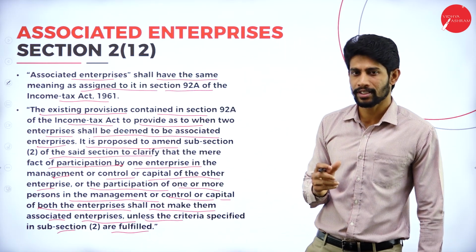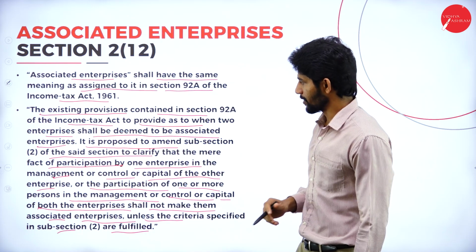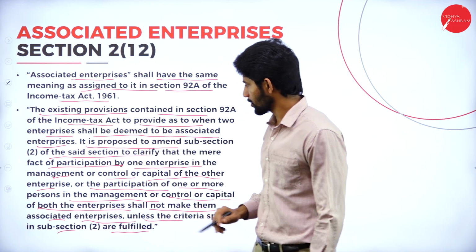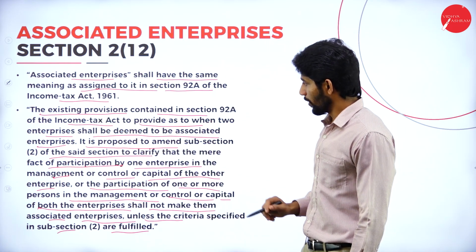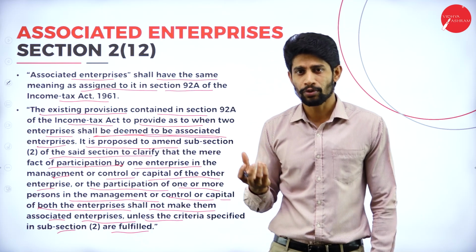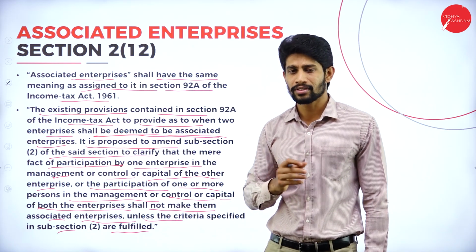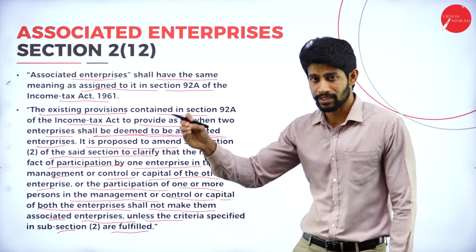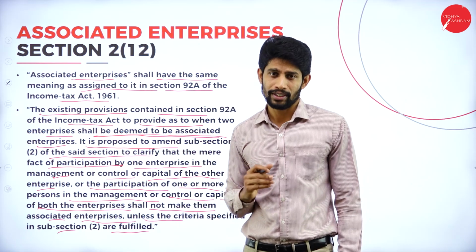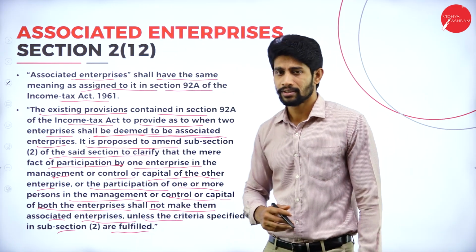Yes, associated enterprise is nothing but the same company having different branches. It is called associated enterprises. Here you can see the provisions contained in section 92A of the Income Tax Act to provide as to when two enterprises shall be deemed to be associated enterprises. That means if the same party, the same person, is running the business, and he is running different businesses, then both the businesses are called associated enterprises. That means they are interlinked together. Both the different businesses are interlinked together. That is called associated enterprise.